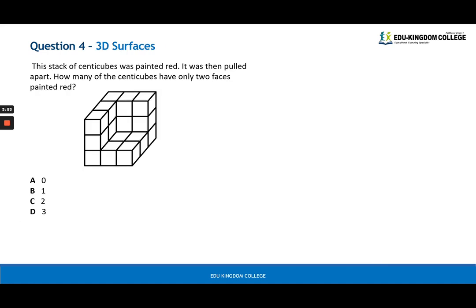Number 4, the stack of center cubes were painted red, and then they were pulled apart. Which center cubes only have 2 faces painted red? In this scenario, I want you to imagine that the bottom is also painted, okay? In that case, this middle one would have the top and the bottom face painted, right? So this will be painted and this will be painted. If you consider this one, it would have this and the back face painted, and the same situation for this one, this and the back face painted. All the other ones will have more than 2 faces painted. So the answer is D.